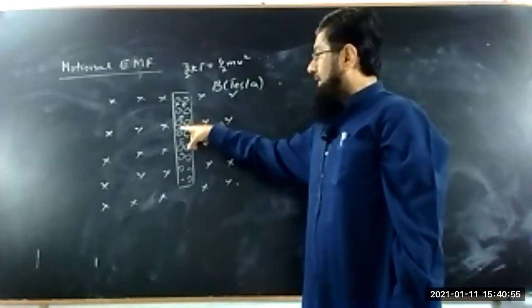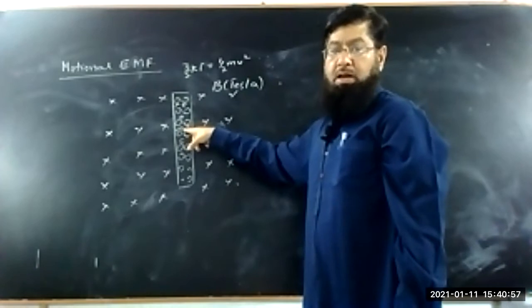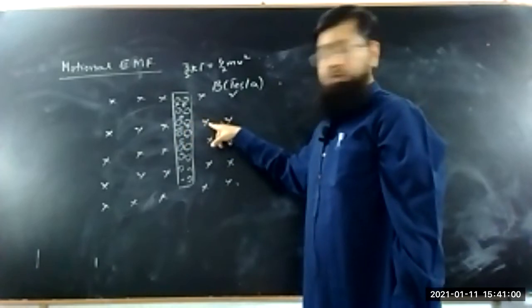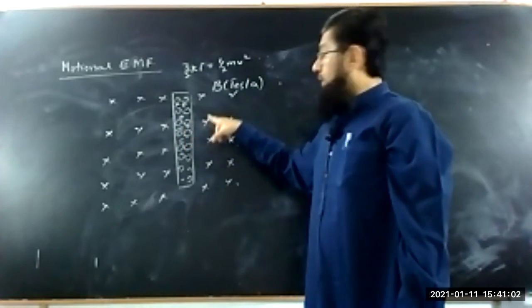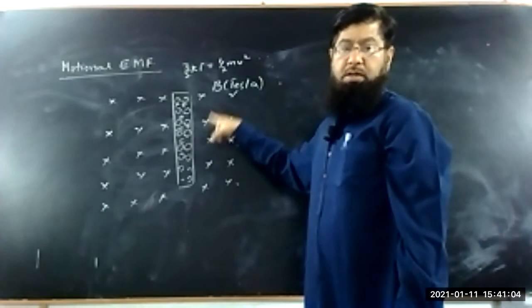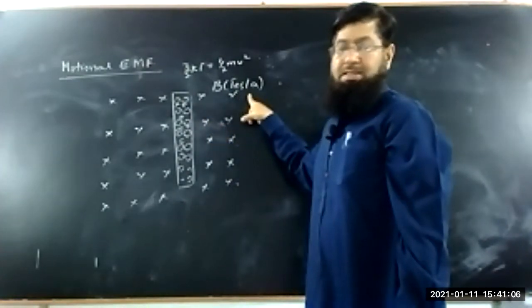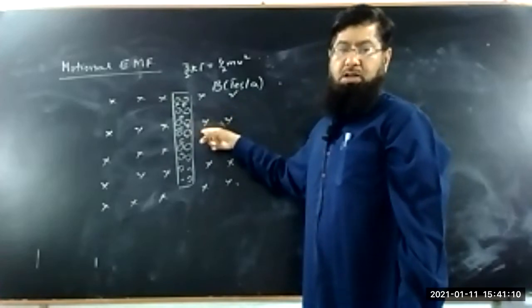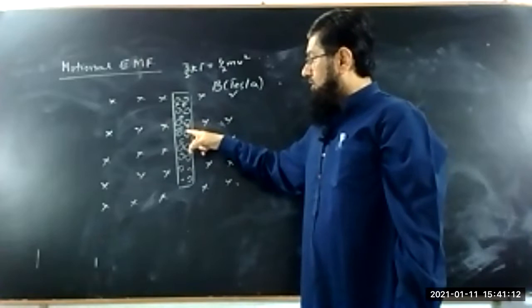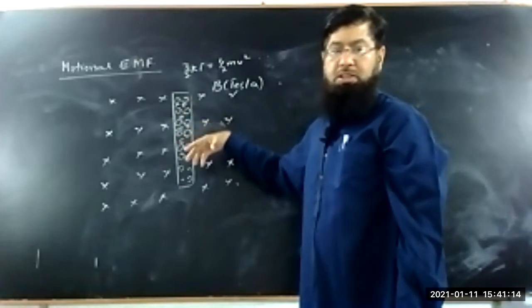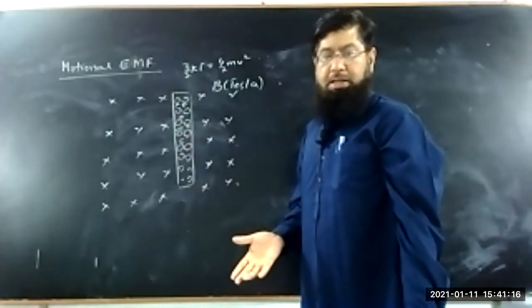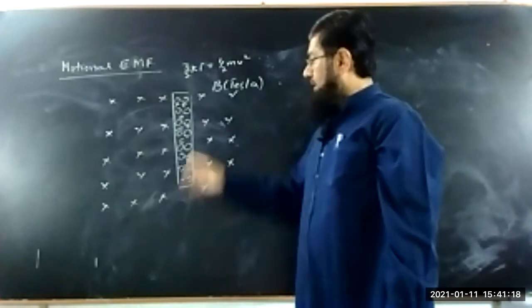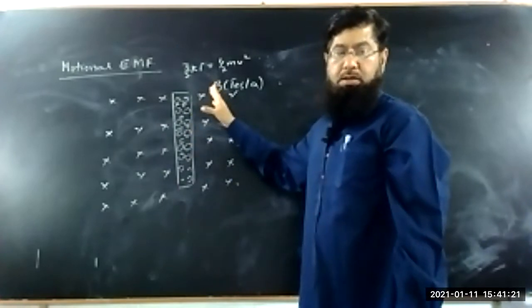So each electron will feel the magnetic field of this many Tesla. As a result, there will be no effect on the charges, because the charges have a random motion, and the force is not in a particular direction. So there will be no EMF in the wire.